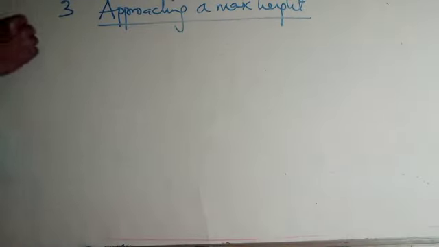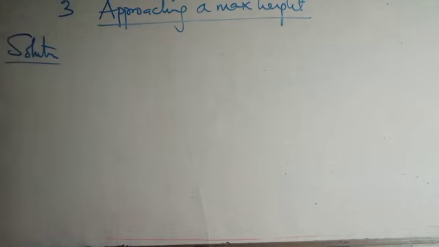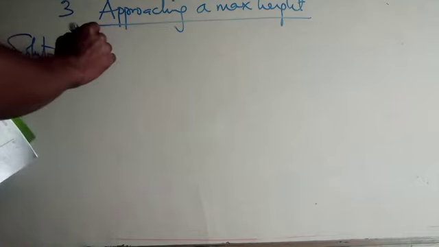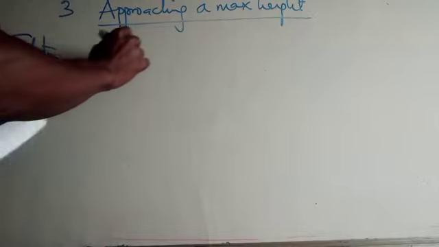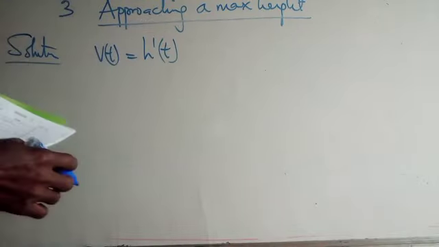Now we solve this. The top happens when the velocity is 0, and the velocity is the derivative of height. So the object reaches the top of the height when the velocity becomes 0. So we have the velocity of the object, which is the derivative of the height.